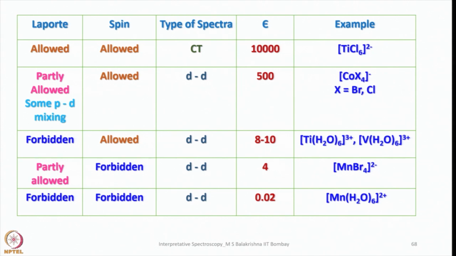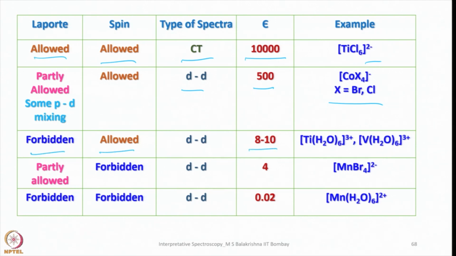So when a transition is Laporte allowed and spin allowed, that has to be a charge transfer transition, and they will have very high epsilon values. Example, TiCl6 2-. Then, partly allowed with some p-d mixing, we will see d-d transition. Here it is 500, and for example, tetrahedral compounds of bromo and chloro, so tetrabromocobaltate or tetrachlorocobaltate.